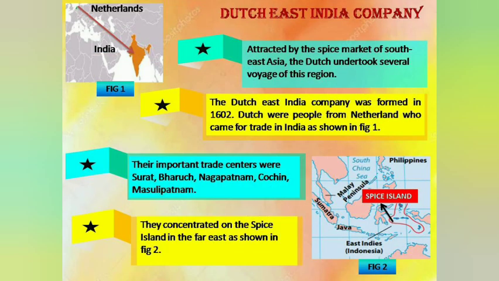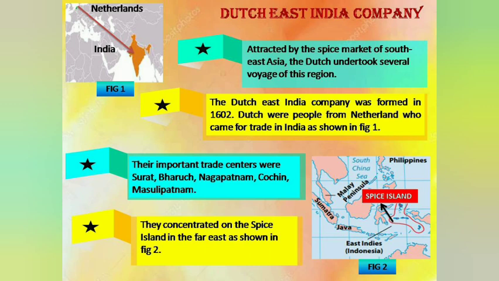Then came the Dutch East India Company. They succeeded in establishing their monopoly in the spice trade throughout the 17th century. They established a trade link between India and the islands of the Far East.